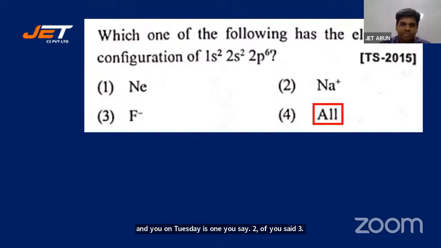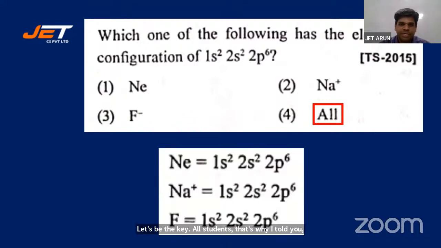Let's look at the key. All, students, that's why I told you, be careful, you've got all as well. Here's the electronic configuration. Please make a note. Those who went wrong, please note it down. I'll give you 5 seconds to note down. For neon, it is 1s2, 2s2, 2p6. For all, it's 1s2, 2s2, 2p6, students. All right, let's go for the next one.